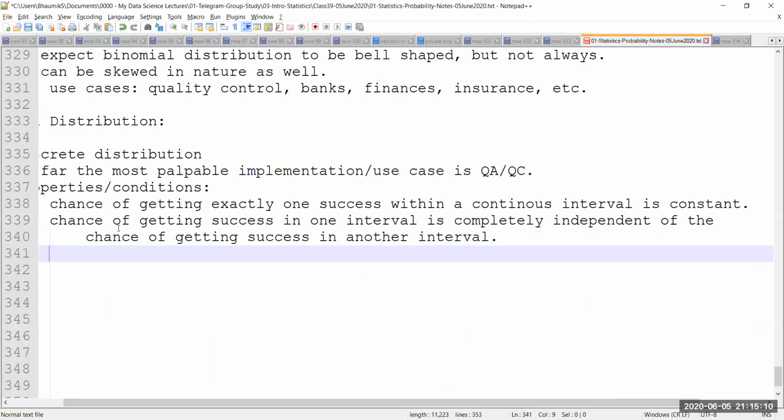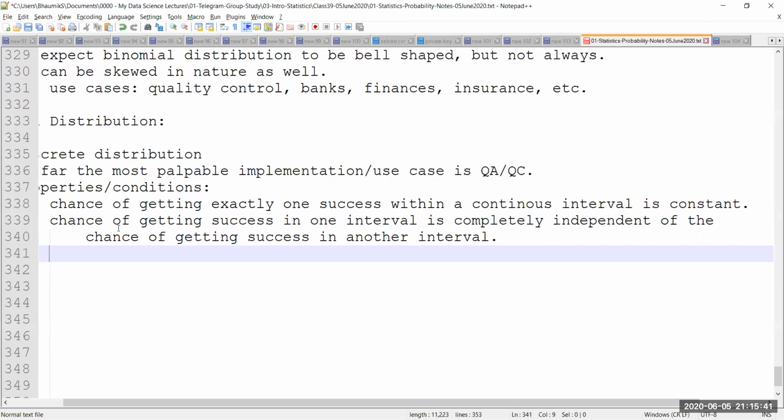So let's say I have two intervals. In my use case, I have distance as well as time, or I have length as well as time. Let's say the cloth example I was taking. I am not only interested to know the defects per 100 square meter of cloth, I'm also interested to know how many defects I'm getting per 4 hours of the production of the cloth. So I have two intervals, or two continuous variables within the range of which I would like to find my success cases and the failure cases.